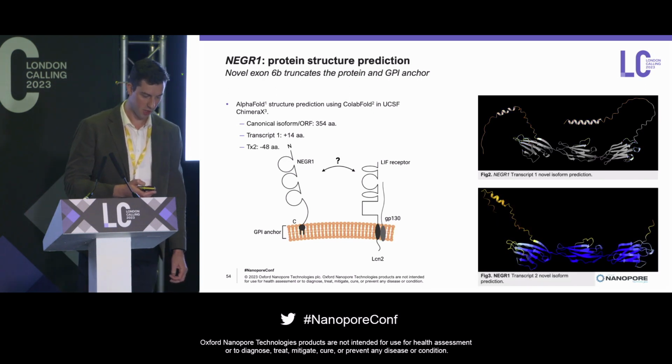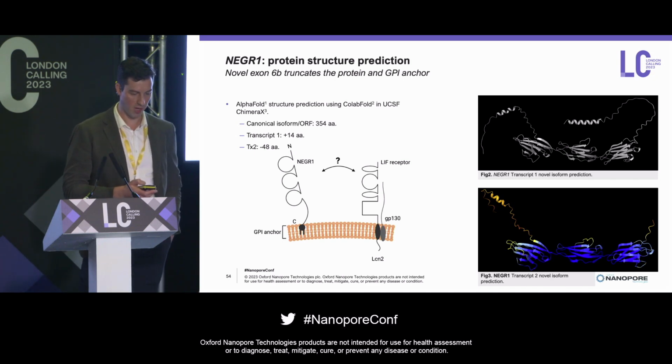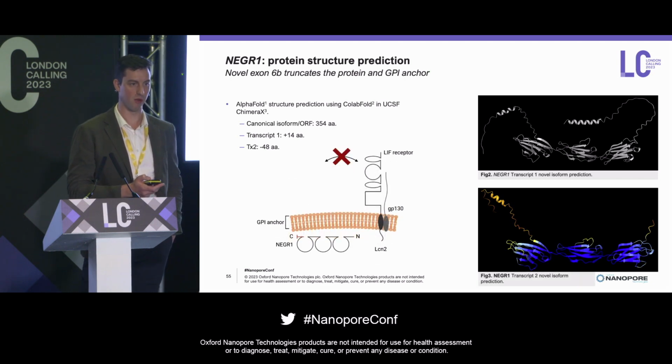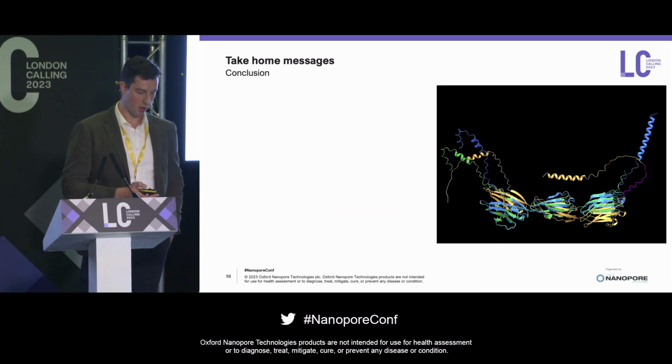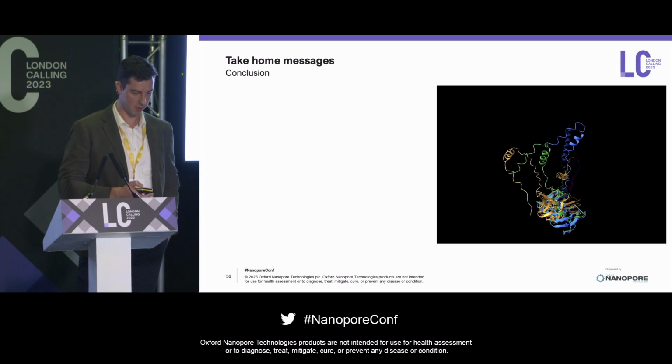The second one here, transcript number 2, which contained the premature termination codon, basically removed that GPI anchor entirely, potentially removing that interaction. So there's those 3 overlaid on top of each other. I don't know what your idea of fun is, but mine is to turn this into a little movie that spins around.